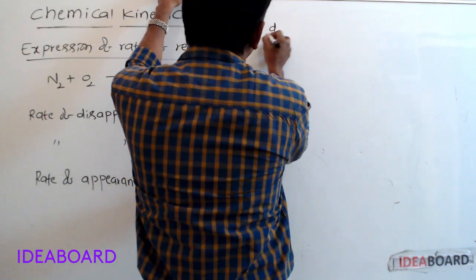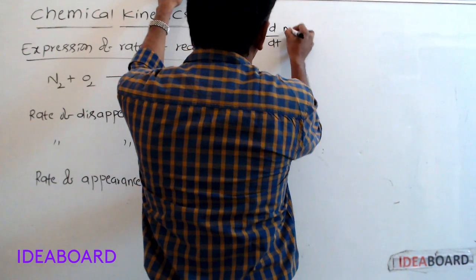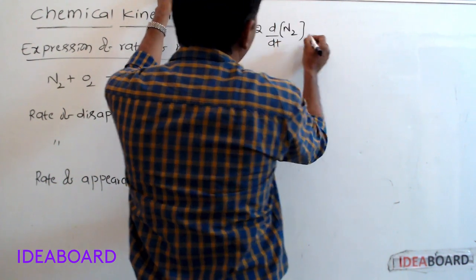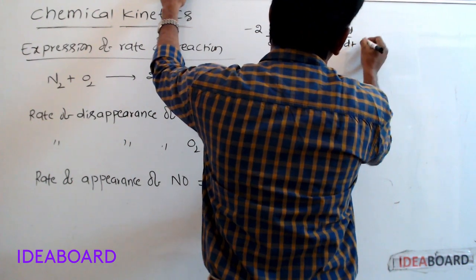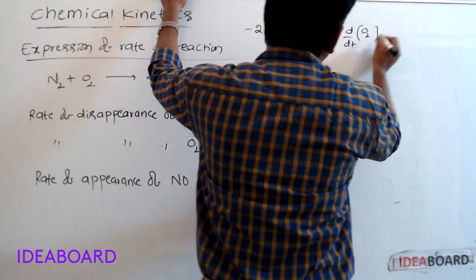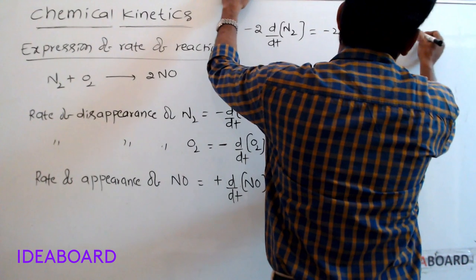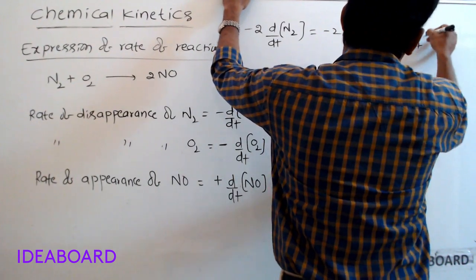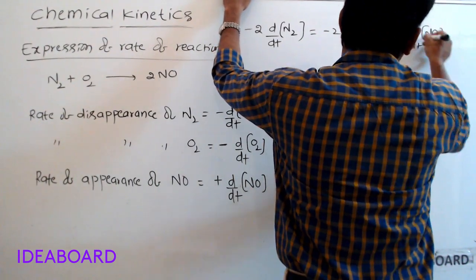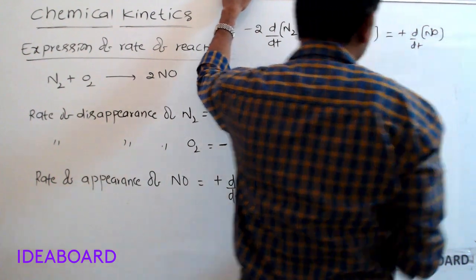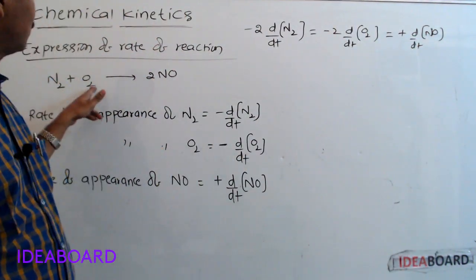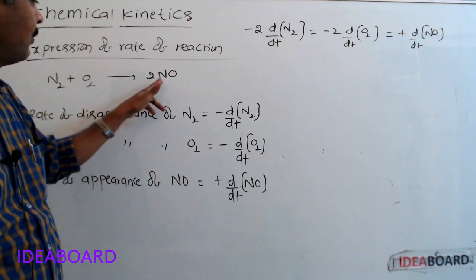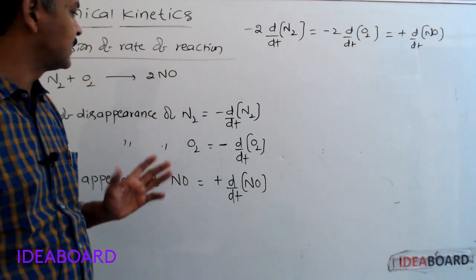Minus 2 into d by dt of N2 concentration is equal to minus 2 into d by dt of O2 concentration is equal to plus d by dt of NO concentration. We should write like this.